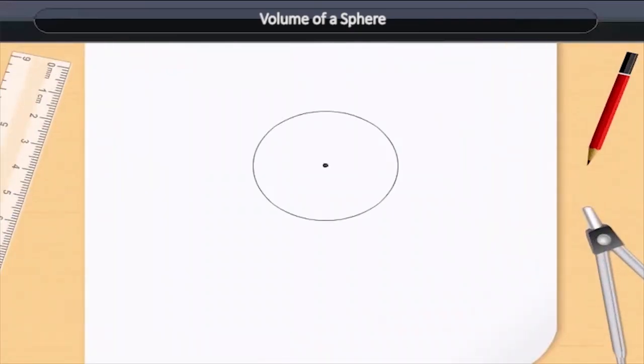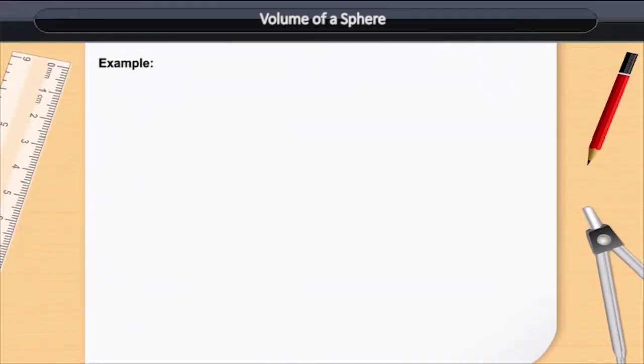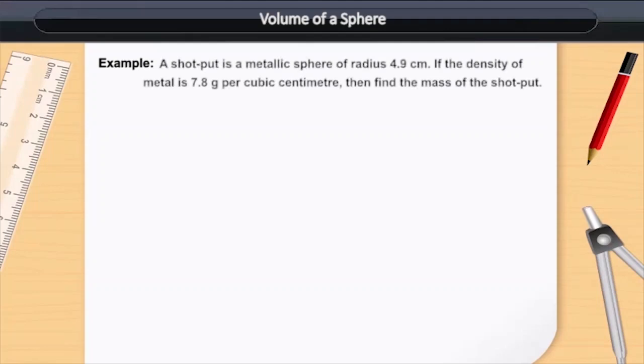Volume of a sphere. Volume of a sphere is 4 by 3 pi r cube. Let us see an example. A shot put is a metallic sphere of radius 4.9 centimeter. If the density of metal is 7.8 grams per cubic centimeter, then find the mass of the shot put.